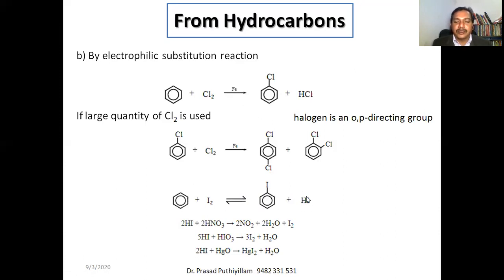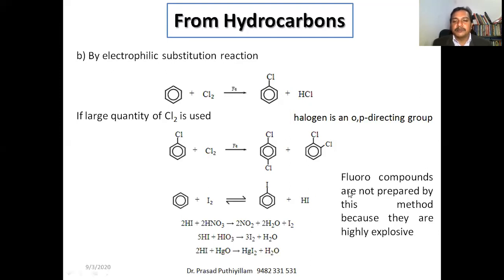it is formed. Therefore we need a strong oxidizing agent like HNO3 or HIO3, which will react with the hydrogen iodide to give iodine, or we can use HgO, which will take up the iodine from the hydrogen iodide, which becomes HgI2. So in the presence of these chemicals, iodine can also react with the aromatic hydrocarbon, that is here benzene, to get the corresponding iodobenzene.